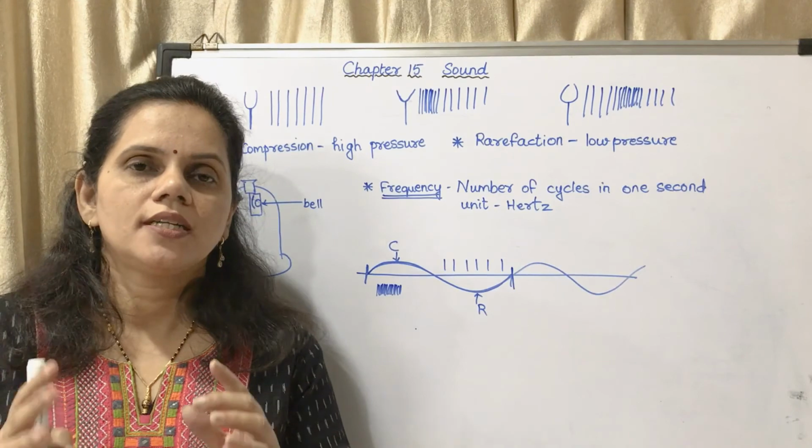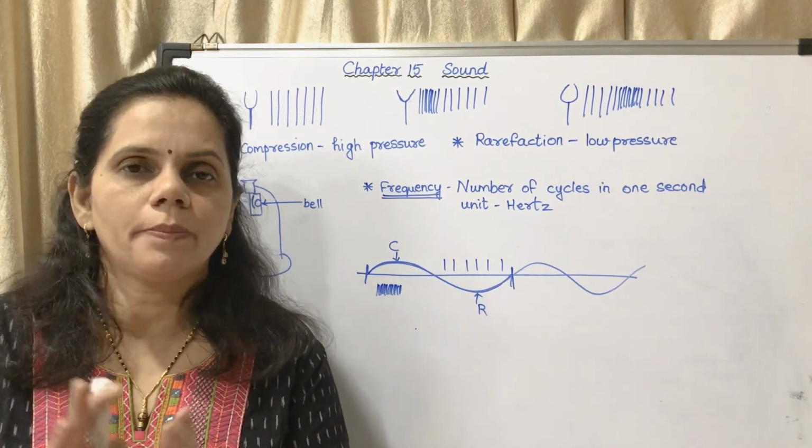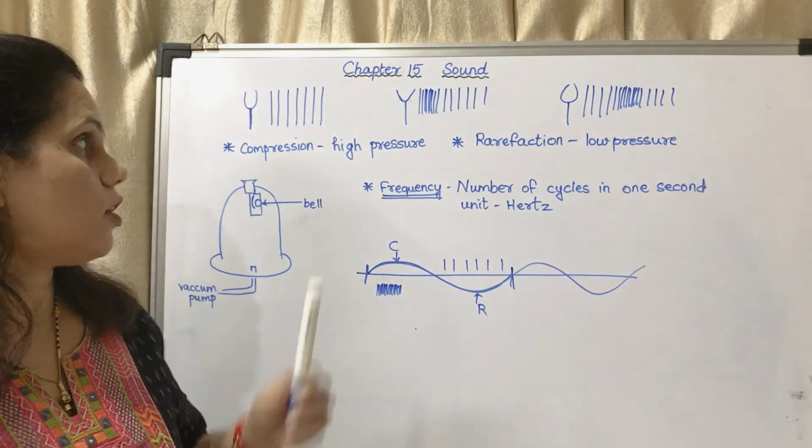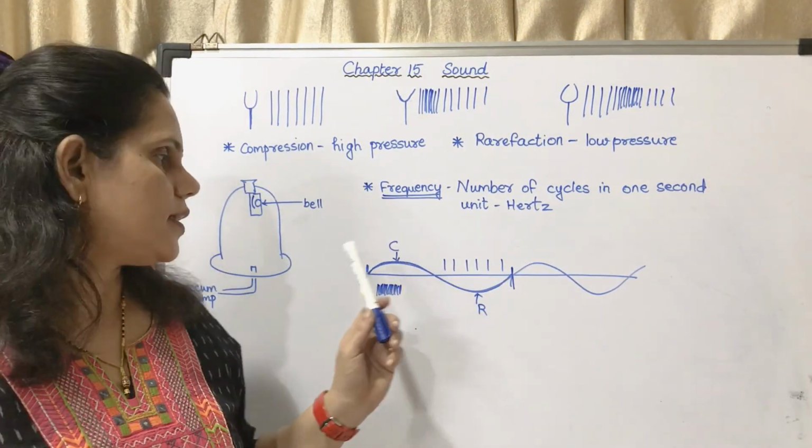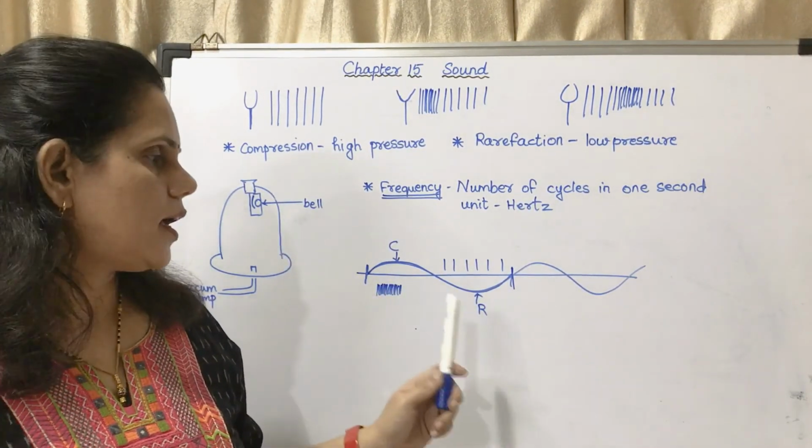So this is the topic for today. First is compression, rarefaction, frequency. Then the experiment of the bell jar and the diagram.